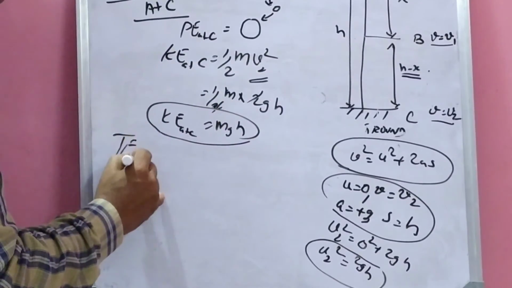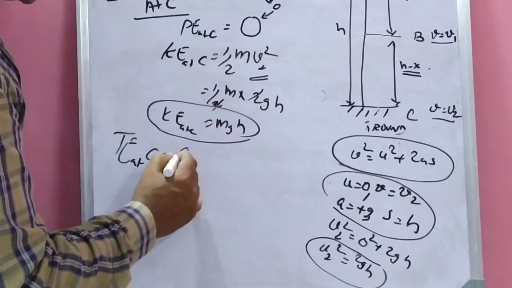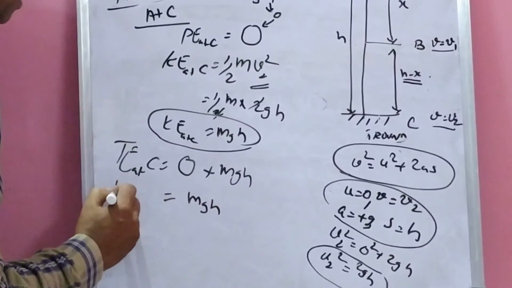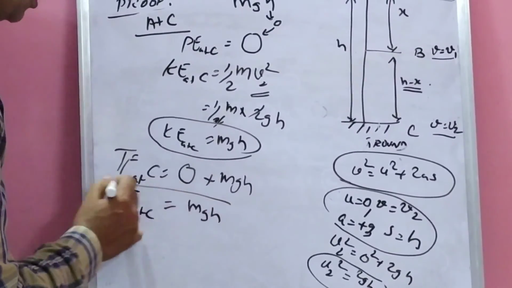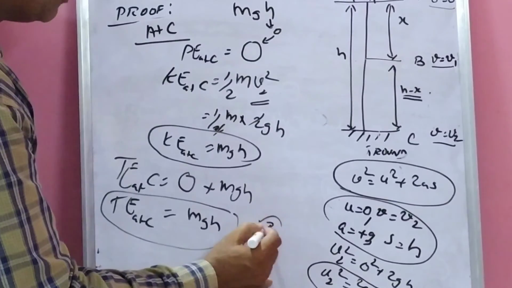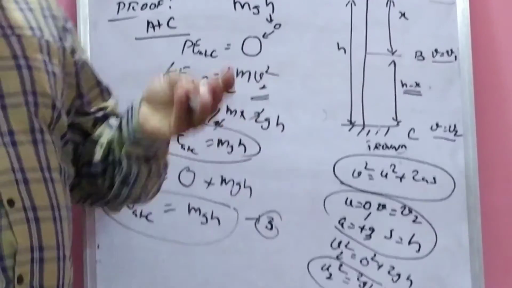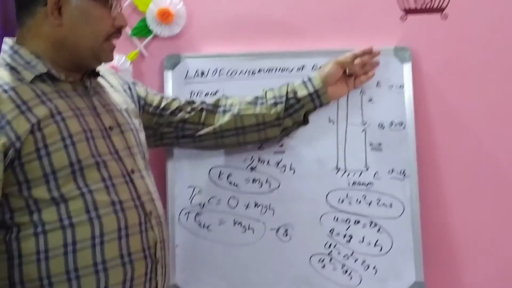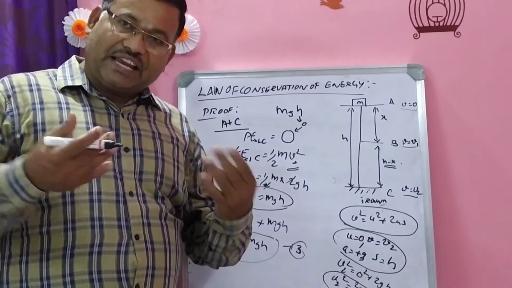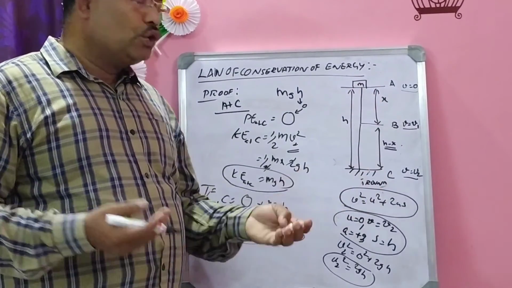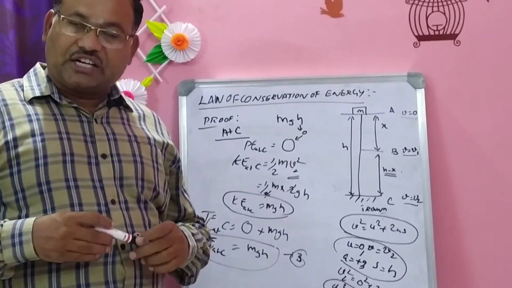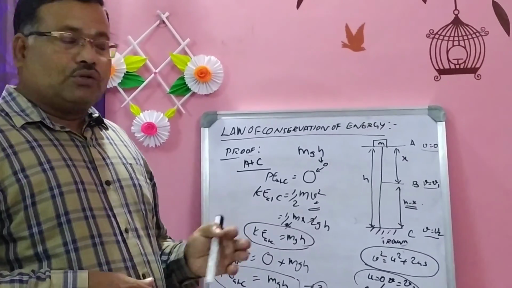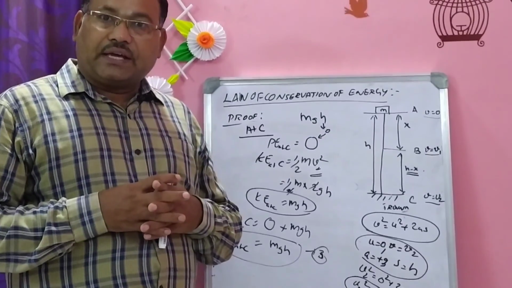So total energy at C is equal to potential energy 0 plus kinetic energy mgh. So total energy at C is equal to mgh. Equation 3. So from equations 1, 2 and 3, what do we infer? The total energy is the same at A, at B, at C. You can take any number of points in the middle of A and C, you will get the same value. So even though the potential energy is changing and kinetic energy is changing, the total energy is the same. So we proved the law of conservation of energy. Thank you.